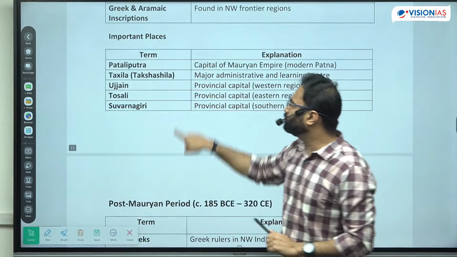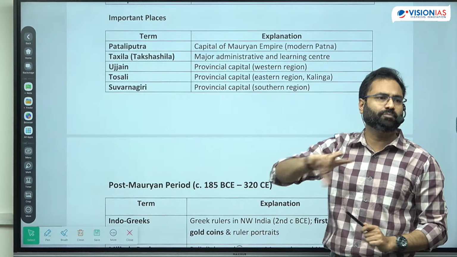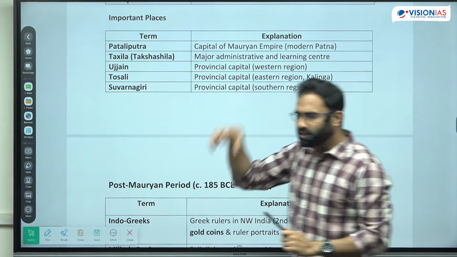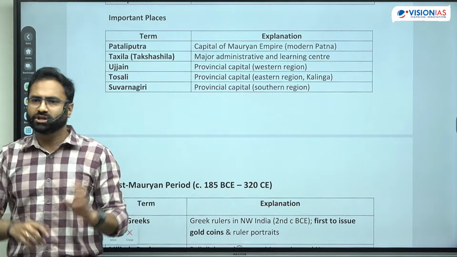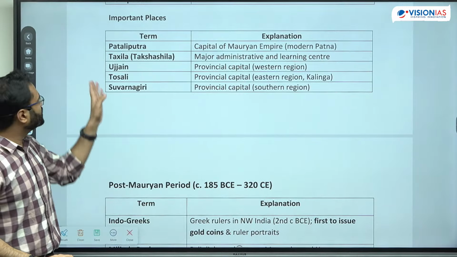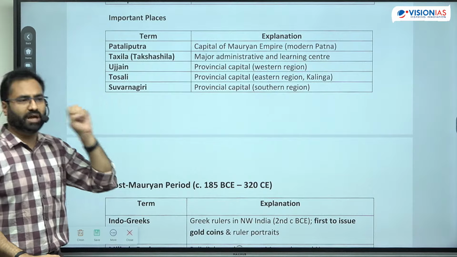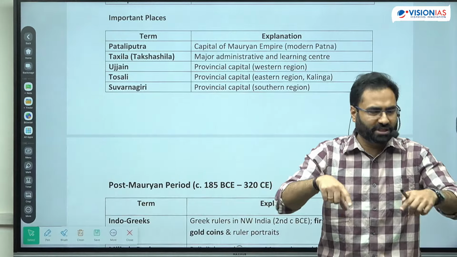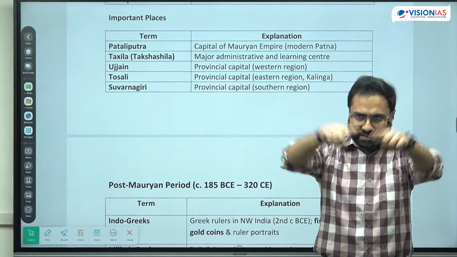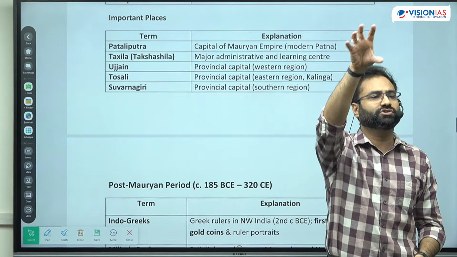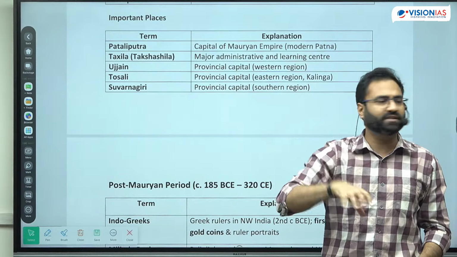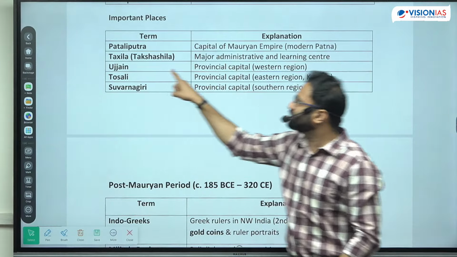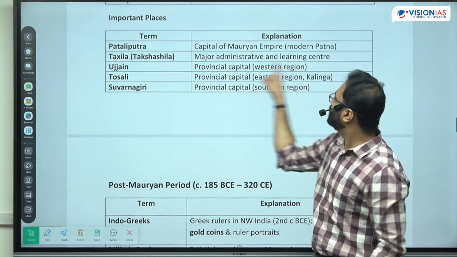Then there are certain important places like Pataliputra. Pataliputra used to be the imperial capital, meaning the capital of the entire empire; during the time period of Ashok it was shifted to the Pataliputra region. Then there are different provincial capitals, because they used to divide the entire empire into provinces. There was a northern, a western, an eastern and a southern province. The northern province was near the region of Takshashila, so this was the Takshashila region.